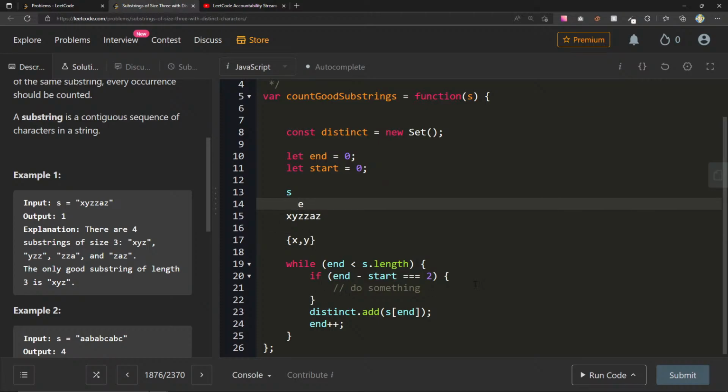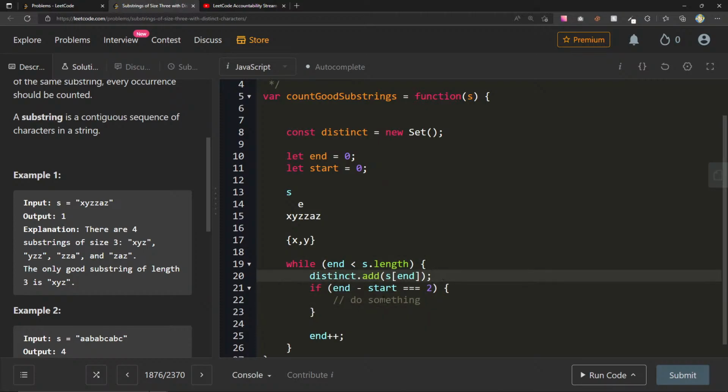We're going to increment end. If end minus start, so if 2, I keep saying the letter instead of the number. If end, so 2 minus 0 is 2, do something. 2 minus 0, yeah, is 2, do something. So now I just realized that I think we should add this first, right? Distinct.add s of end. So we'll get to z, because we're going to add this one. Now we're going to see, okay, this is equal to something. End minus start is equal to 2, so that means we have this sort of window of size 3.